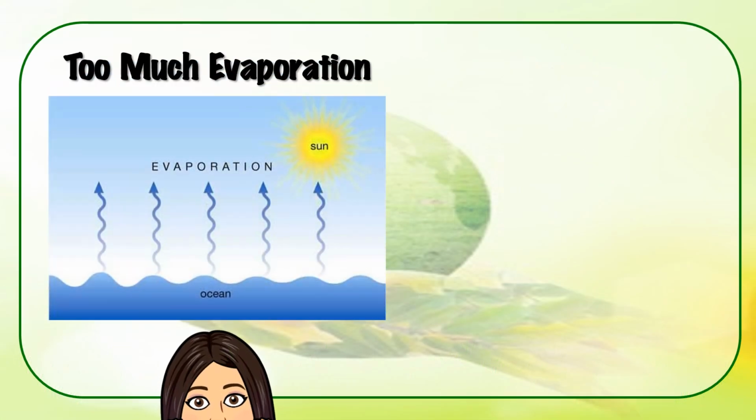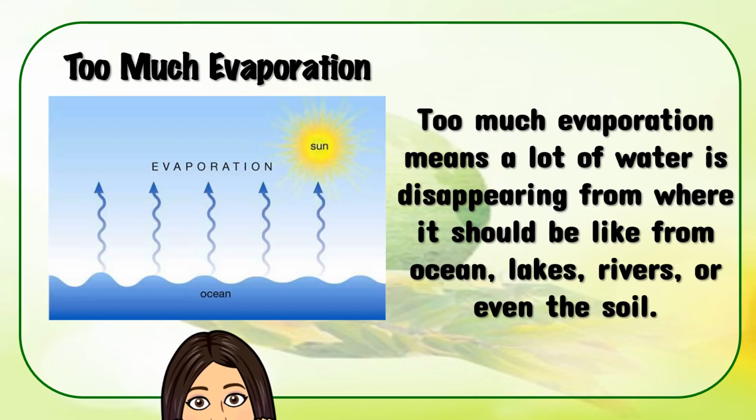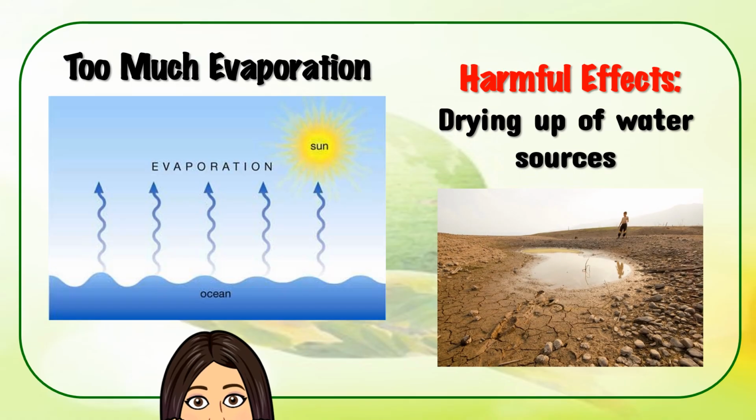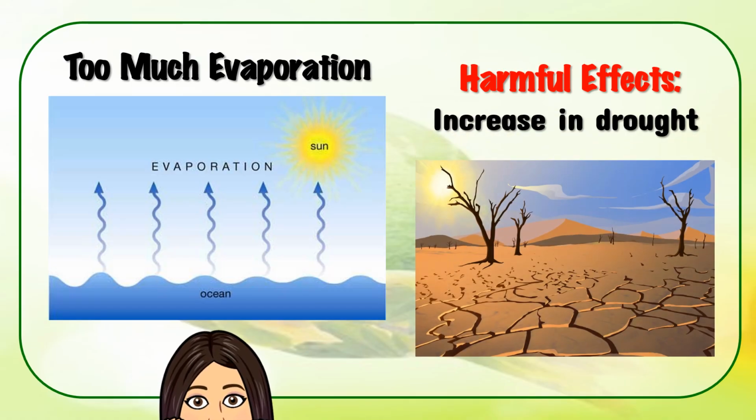Too much evaporation. Too much evaporation means a lot of water is disappearing from where it should be, like from the ocean, lakes, rivers, or even the soil. Harmful effects of too much evaporation: drying up of water sources, and increase in drought. Drought means there is not enough water for crops to grow, causing food shortages and harming farms and farmers.